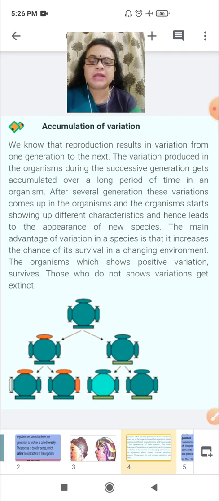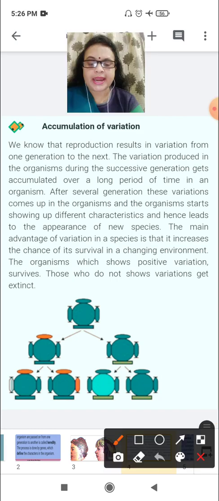and organisms start showing different characteristics, and hence lead to the appearance of new species, meaning they show new appearances. What is the advantage of showing the new appearances?